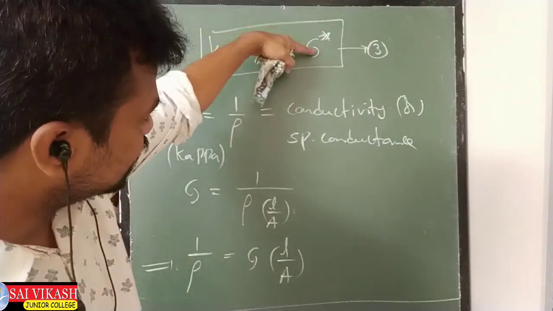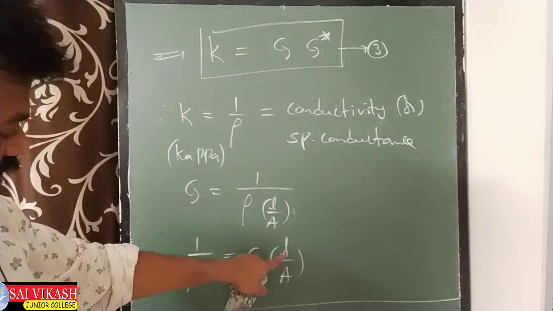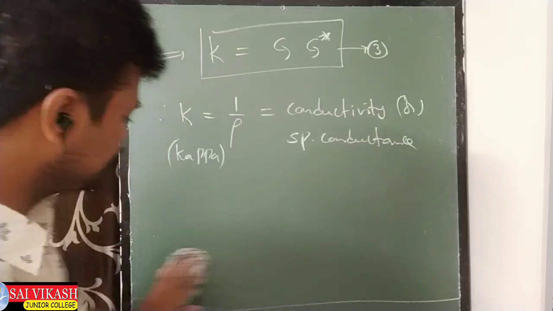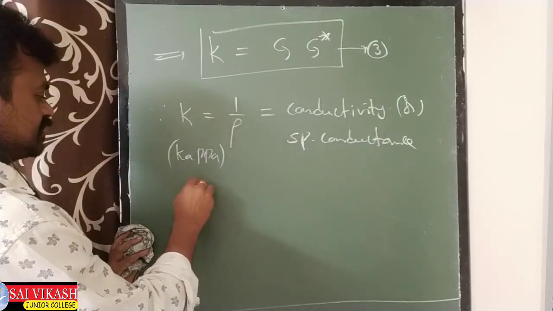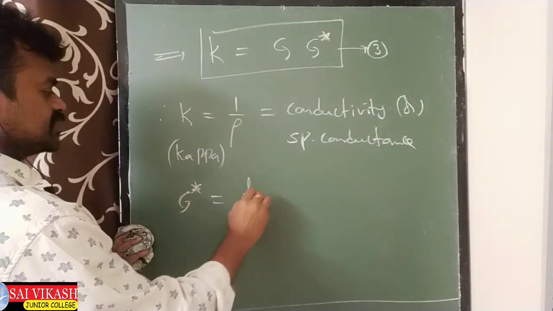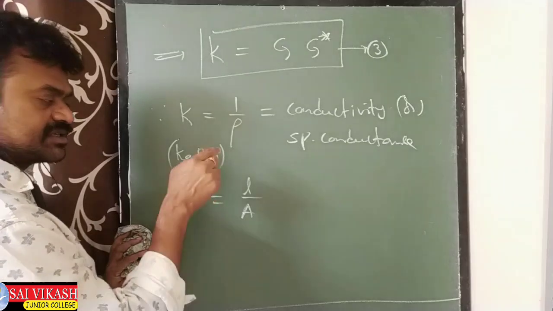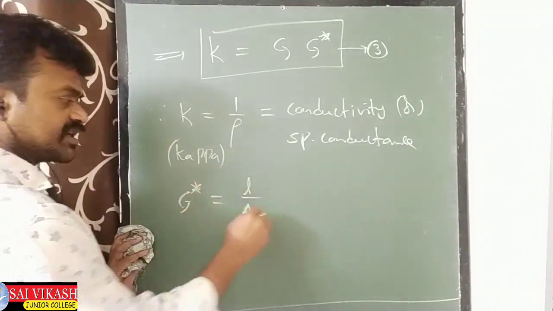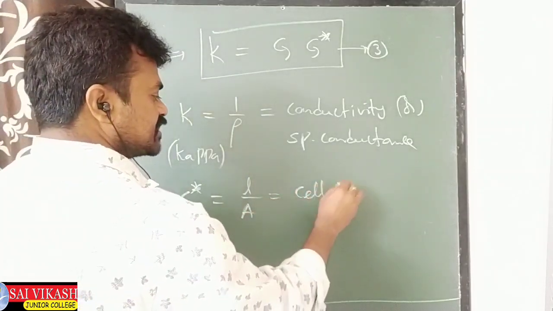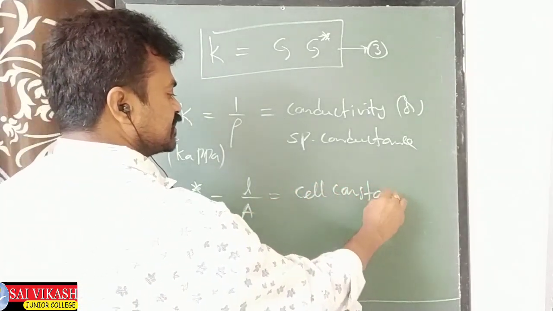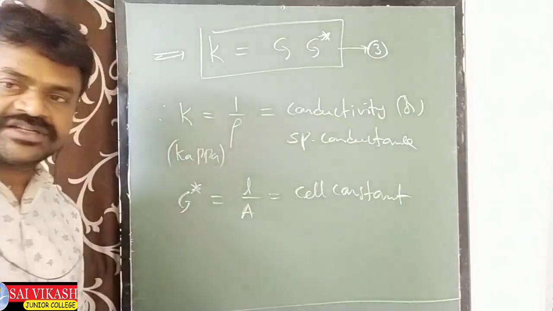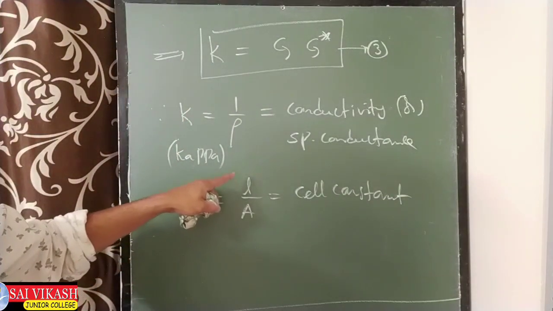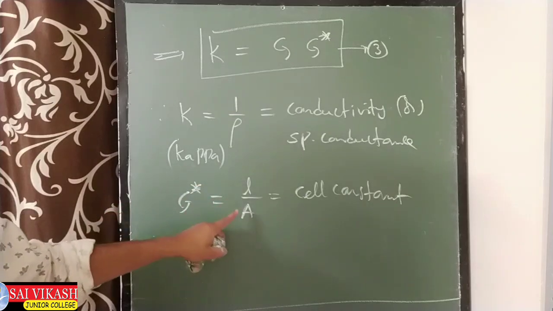What is G star? Here in the place of L by A, I got it as G star. G star means L by A, the ratio of length and area of cross section. We can say this is the cell constant. The G star means the ratio of the length of the conductor and area of cross section.